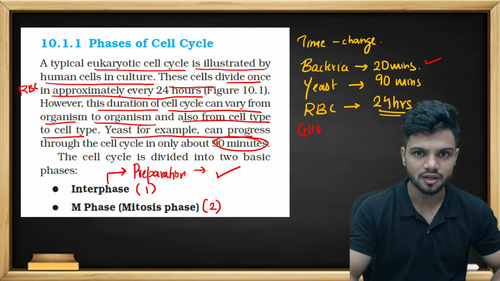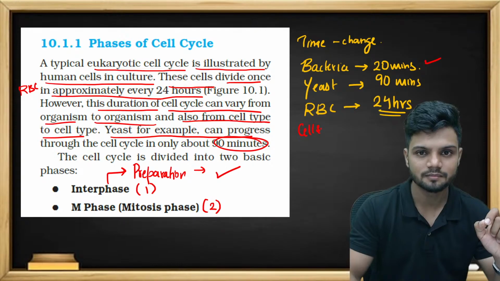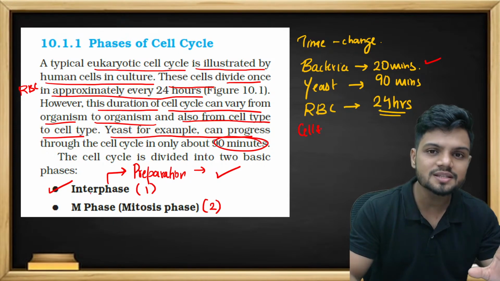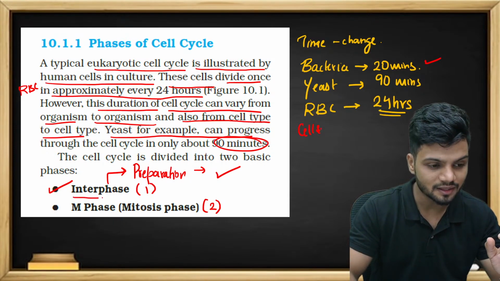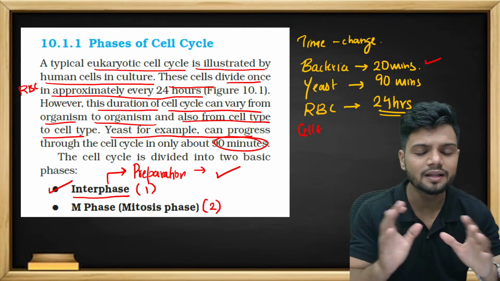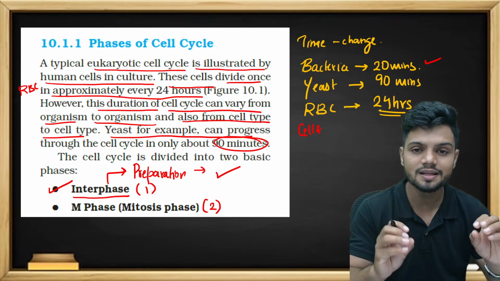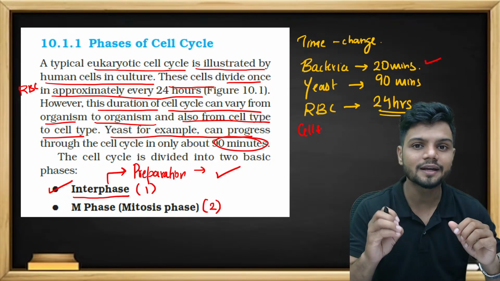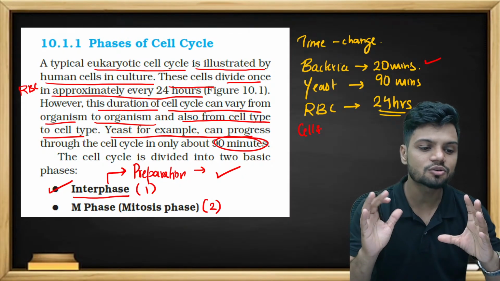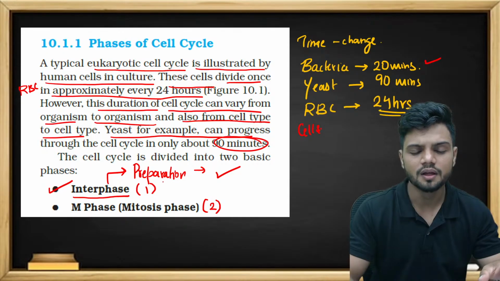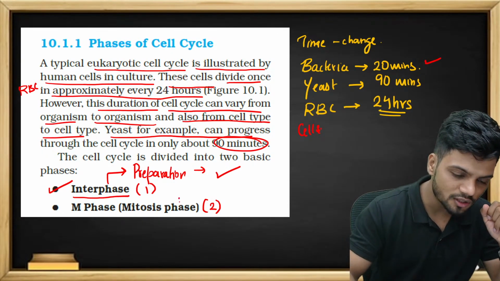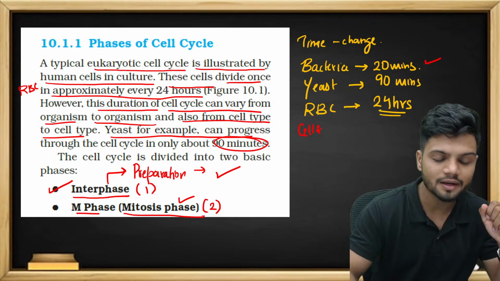Preparing for the examination. In the case of the cell cycle, the cell is preparing for the cell division. The preparation stage for a cell also is called interphase. So in the interphase, students, the cell is preparing to divide. It is not dividing. Like how you are preparing right now for the examination, the cell also is preparing for the cell division, and the preparation stage is called interphase. Then where the cell is actually dividing is the M phase, also called the mitotic phase.